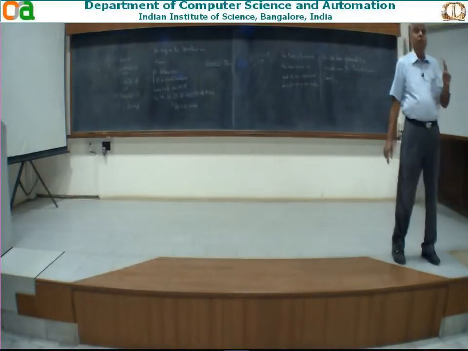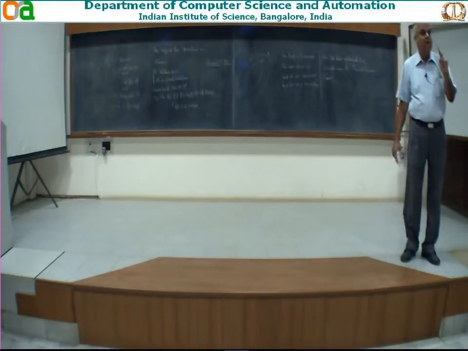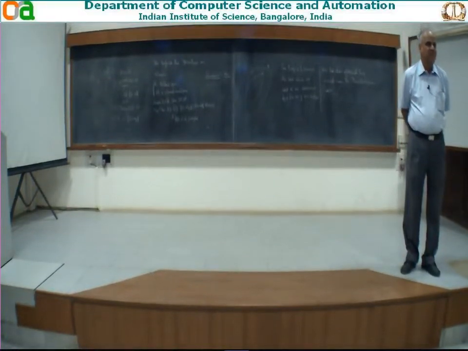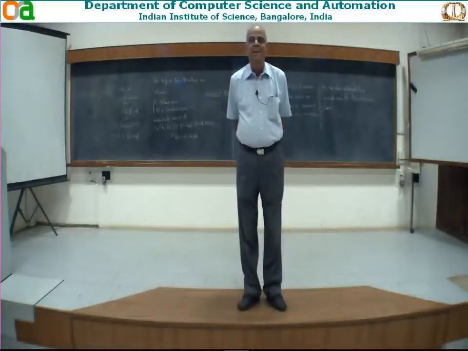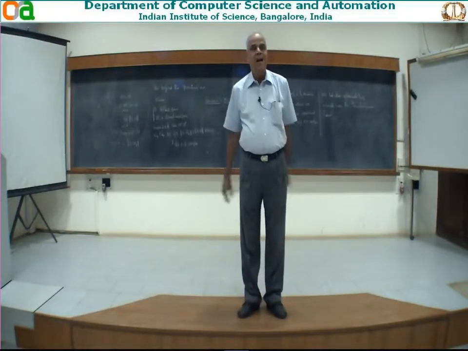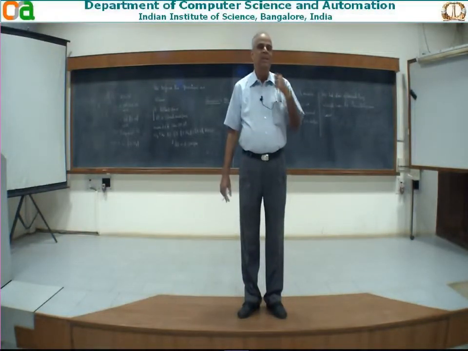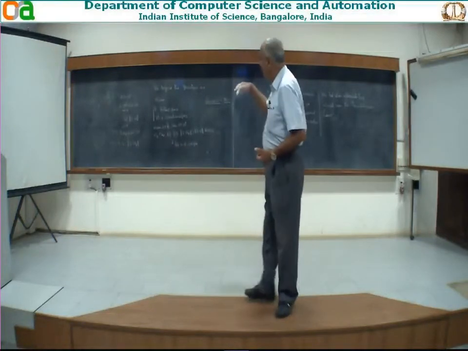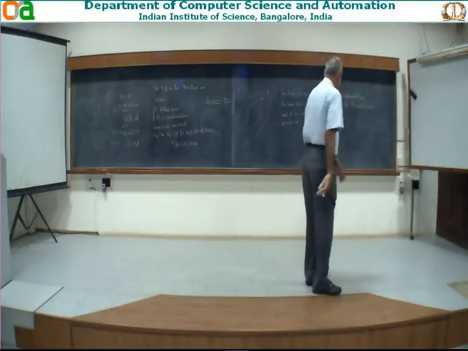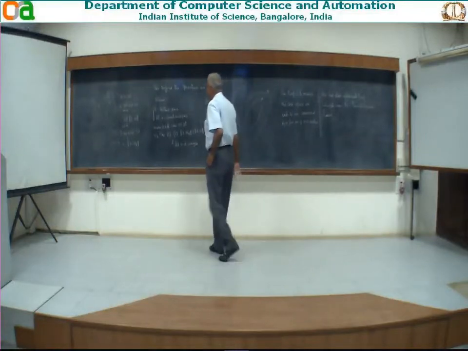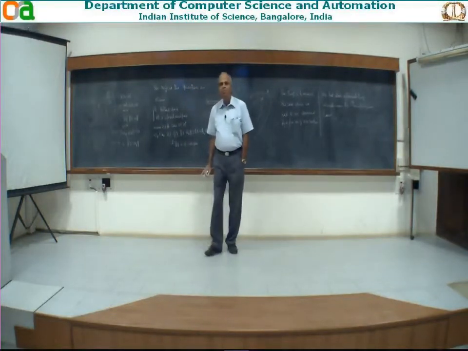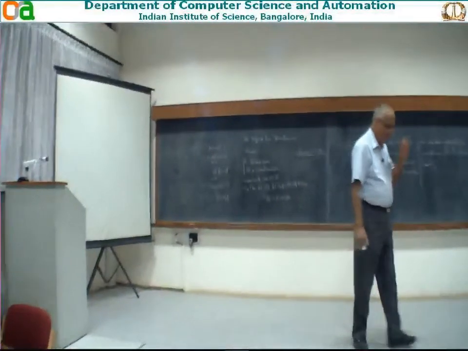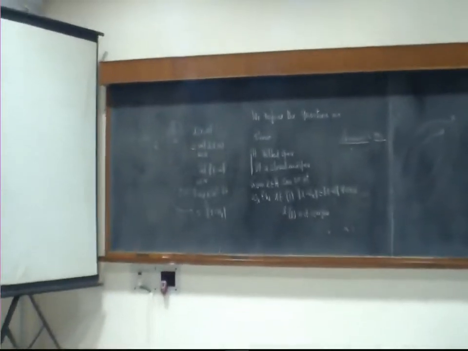We will not be using the full power of the fact that W is a subspace. We will be using only a small property of the subspace, and that small property is available in any convex set. Therefore the question will be changed to: even if H is a Hilbert space and W is a closed convex set, this approximation theorem will be true. So that is why this proof is given.